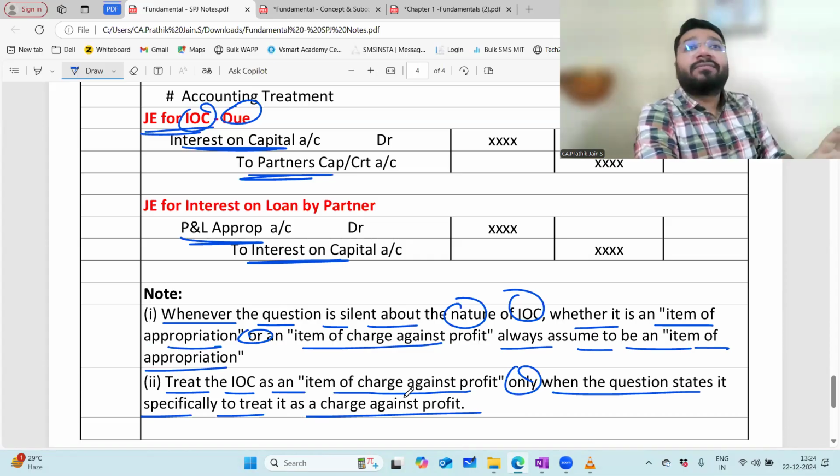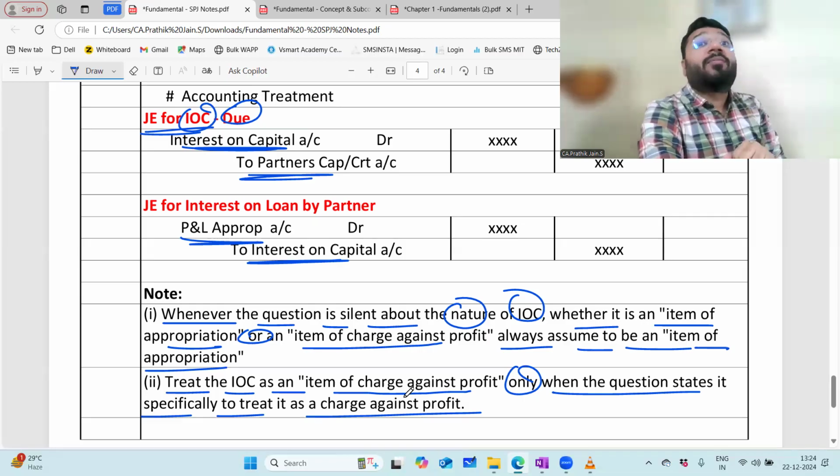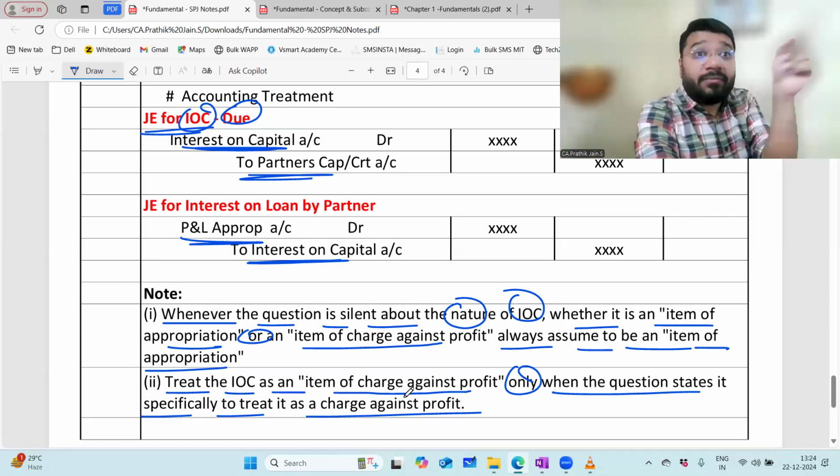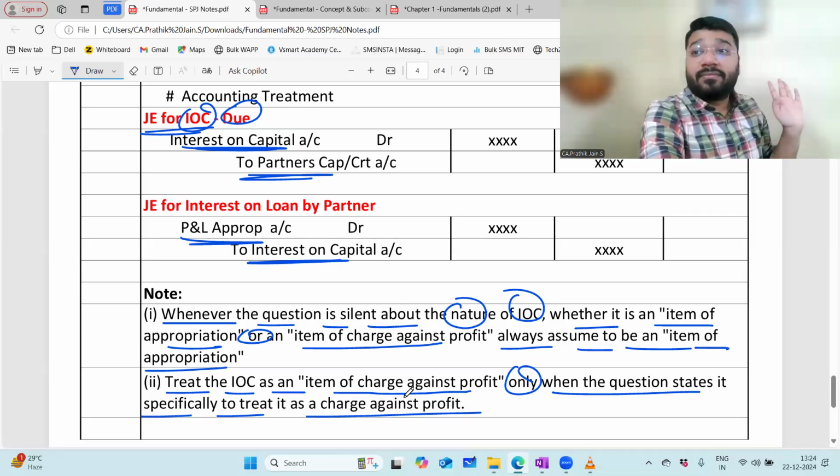Compulsory record IOC. When you record IOC, if the profit is getting reduced or converted to loss, you're not bothered. Which means when you treat IOC as a charge against profit, you're treating the partner as a third party. You have to treat a partner as a third party. Am I clear? Yes, sir.